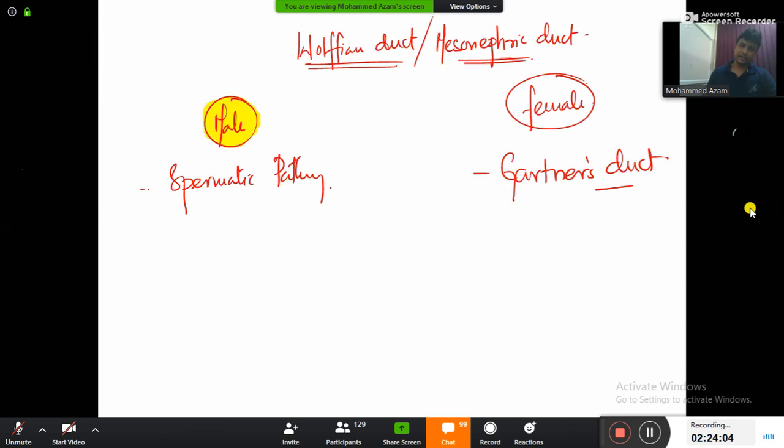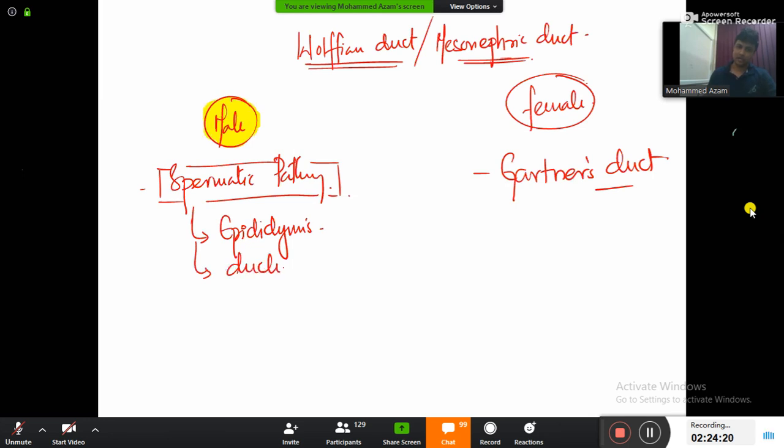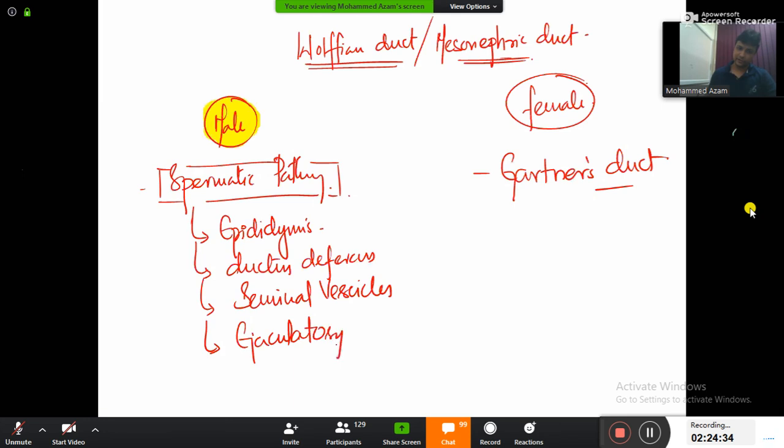That means from wherever the spermatozoa is passing, that entire spermatic pathway will be derived from the Wolffian duct only. Chalo. Recall. Storage of spermatozoa, epididymis, derived from Wolffian duct. From epididymis, ductus deferens, Wolffian duct. From there, the seminal vesicles are derived from Wolffian duct. And then from there, the ejaculatory duct. From where, sir? Wolffian duct. So you just remember in mind one word, the spermatic pathway.